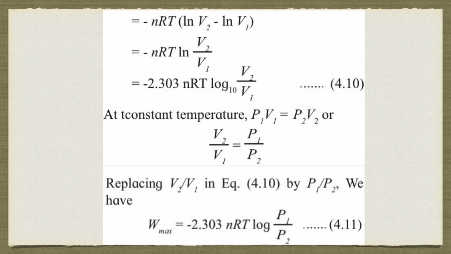So both these equations we have to learn nicely. The equations we have derived are W max equal to minus 2.303 nRT log to the base 10 V2 upon V1, and in terms of pressure, W max equal to minus 2.303 nRT log to the base 10 P1 upon P2.